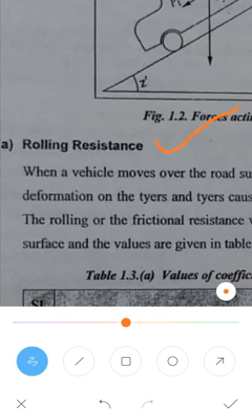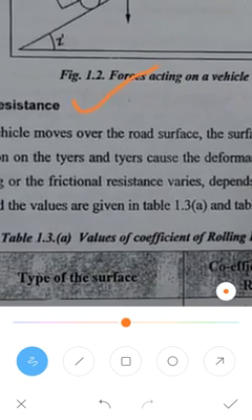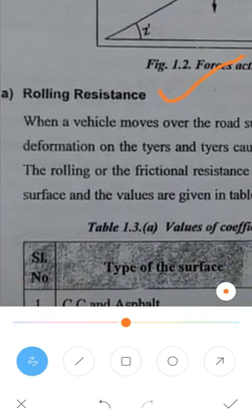Consider when the vehicle moves over the road surface, the surface of the road is rough in nature. In these cases, the tire causes deformation on the road surface, and there may be a chance of deformation on the tire also. There, the rolling or frictional resistance will be caused. This frictional resistance depends upon the type of the road and the surface of the road.